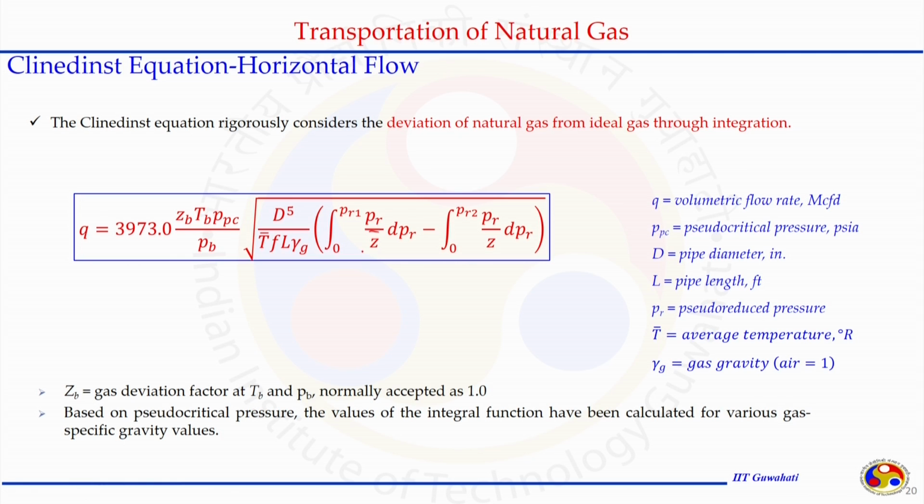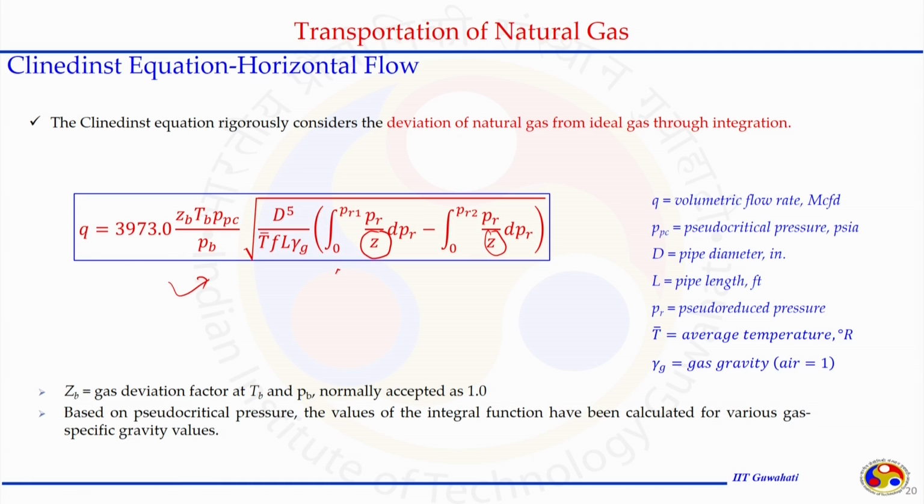The compressibility factor is inside the integral sign, and it is integrated from 0 to the reduced pressure at condition 1 and 0 to the reduced pressure at condition 2. Here we can get the expression, and this expression may give us a more accurate result in terms of the deviation of natural gas from ideal gas.